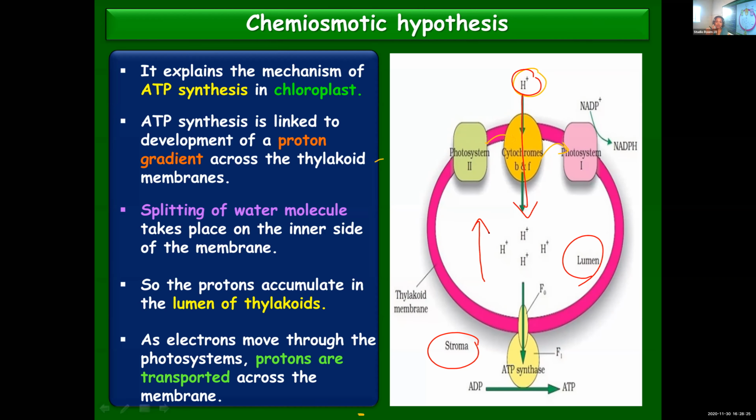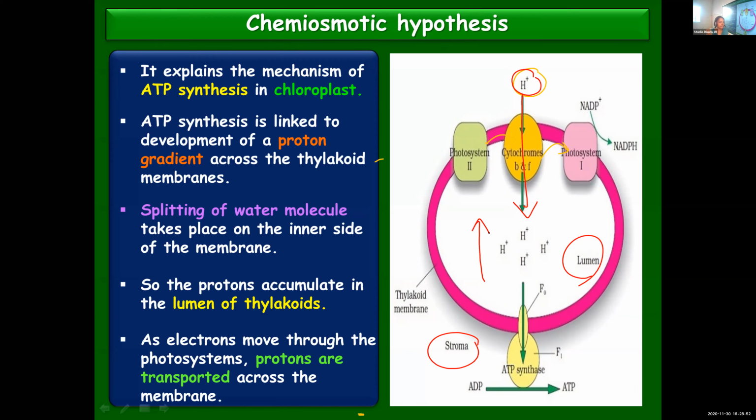That water splitting complex is located inside the thylakoid membrane. When water splits in the presence of light, three products are formed: oxygen, electrons and protons. Electrons will compensate for the loss of electrons from photosystem 2. Oxygen diffuses out and protons will remain in the lumen itself, so that will increase the concentration of protons inside the lumen.